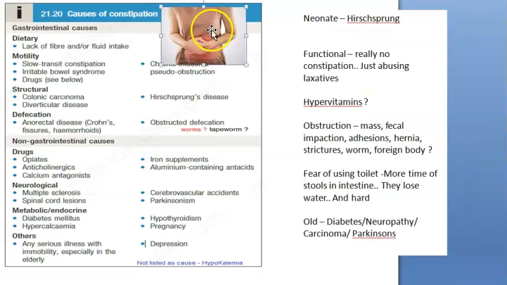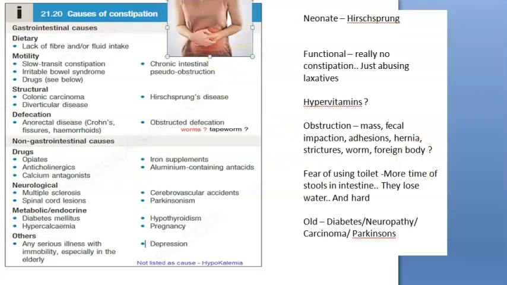So almost all the causes we have tried to cover in this video. Next we will look at how to clinically address it and treatment, etc.